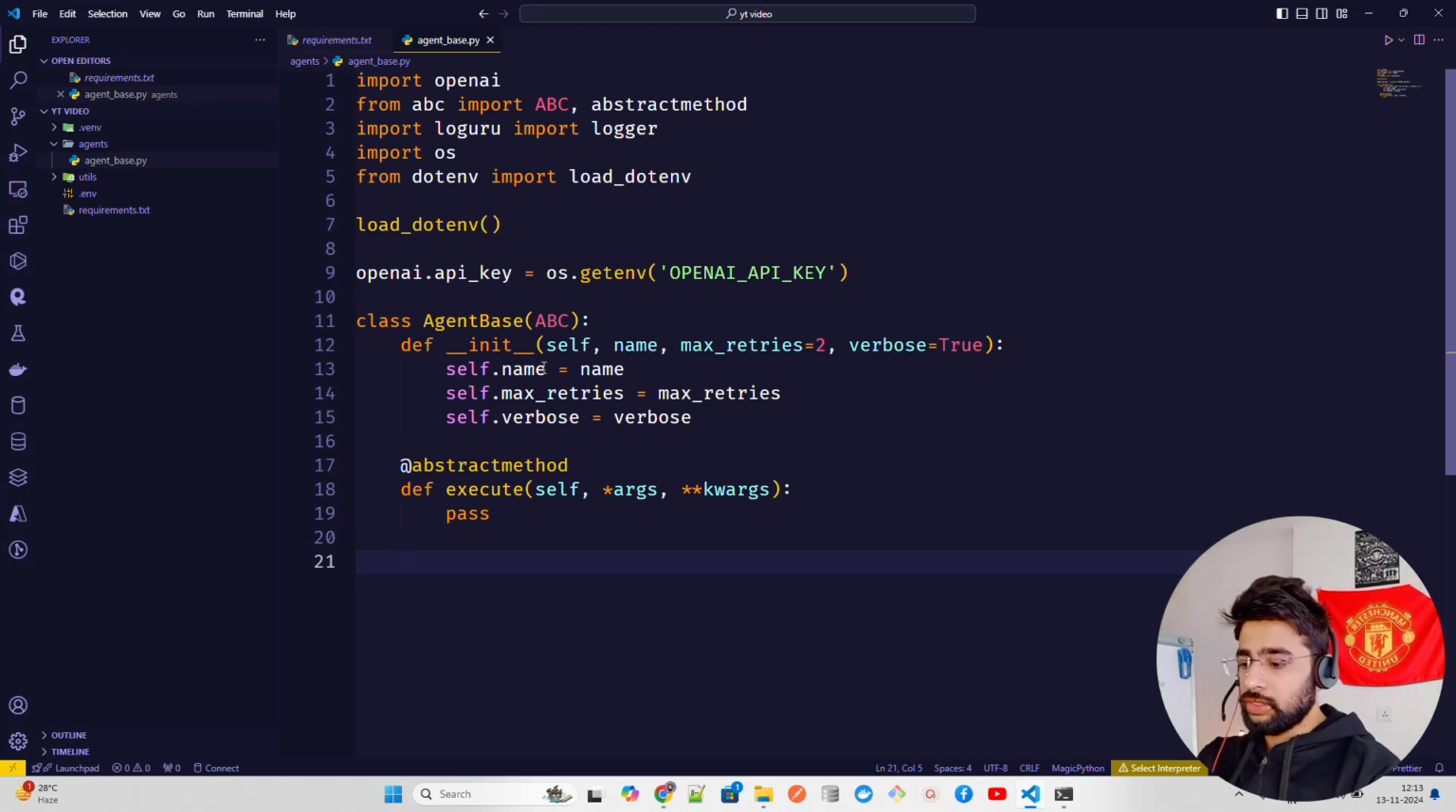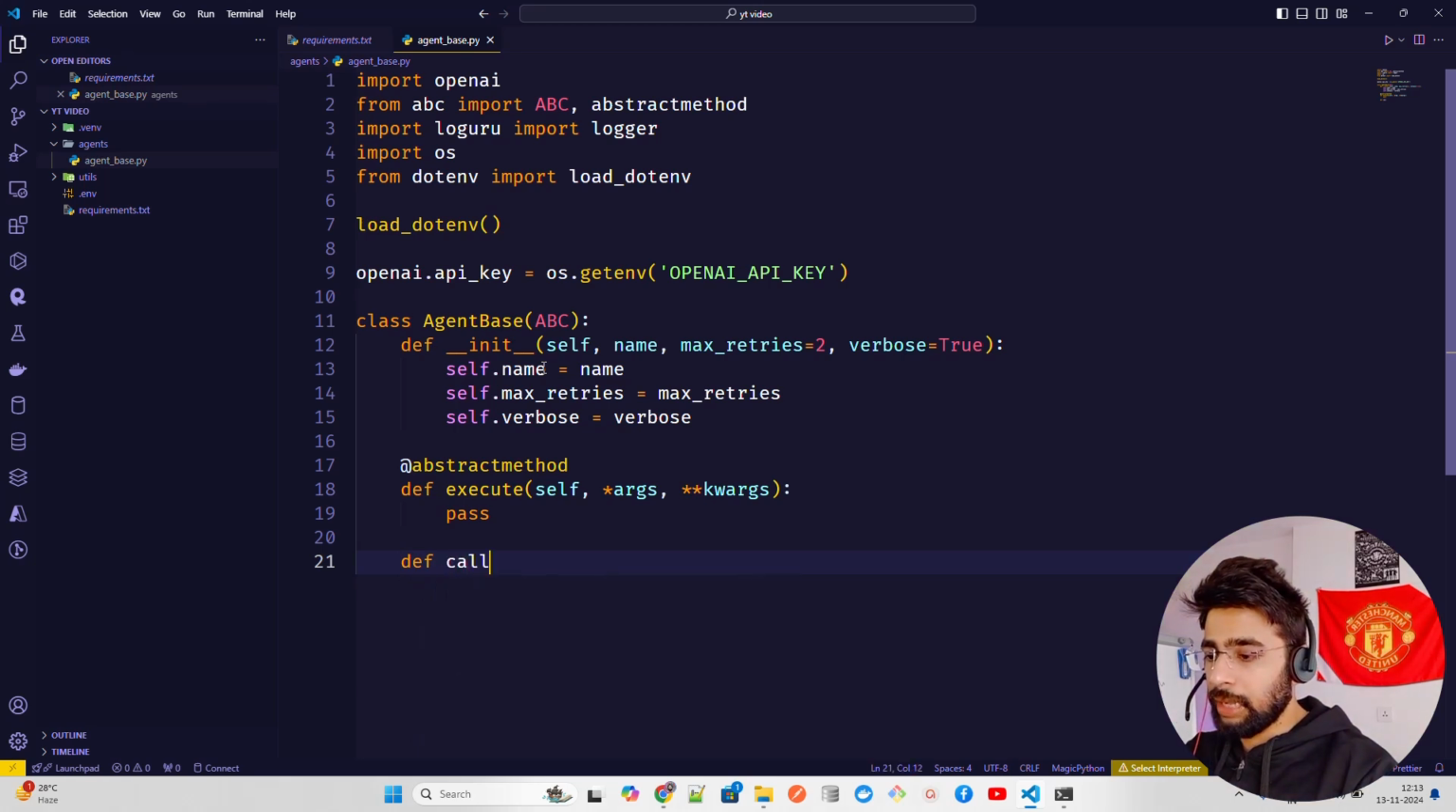So what I'm going to do is define, and I'm going to name it call OpenAI. You can call it LLM also if you want to hide the LLM name. Doesn't matter, guys, to be very honest.